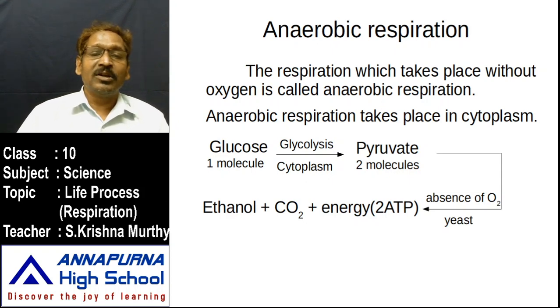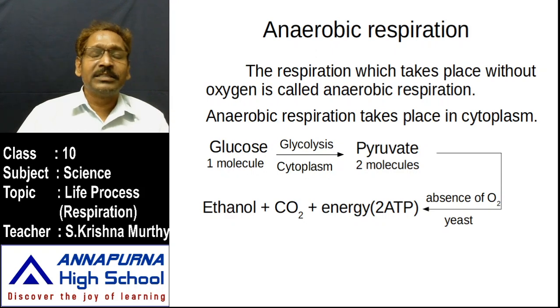Look at it: the cytoplasm is already filled with carbon compounds such as glucose, fatty acids, amino acids. What happens is this glucose undergoes glycolysis in the cytoplasm. What did I tell you about glycolysis? Splitting of the glucose by the presence of water.